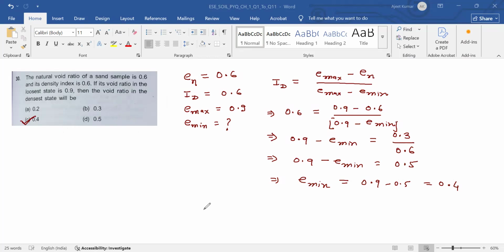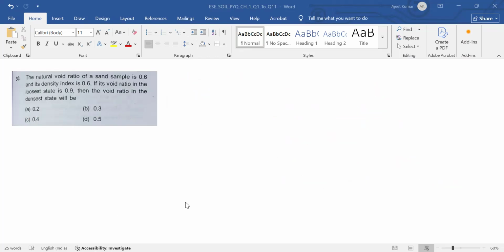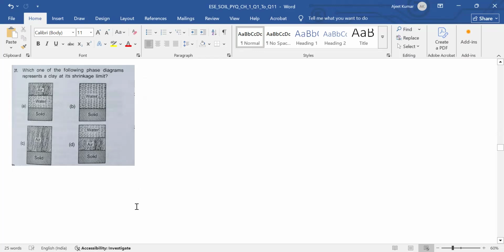The next question is question number 31. Which one of the following phase diagrams represents a clay at the shrinkage limit? At the shrinkage limit, we always draw this graph. This one.